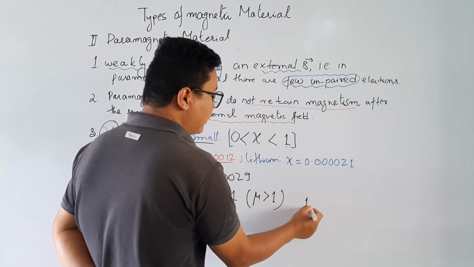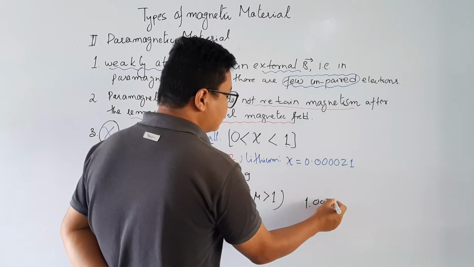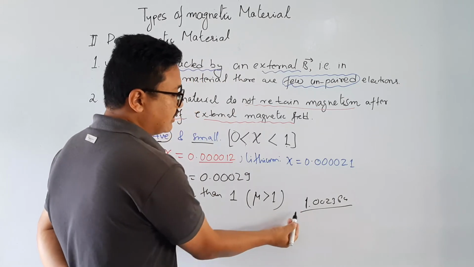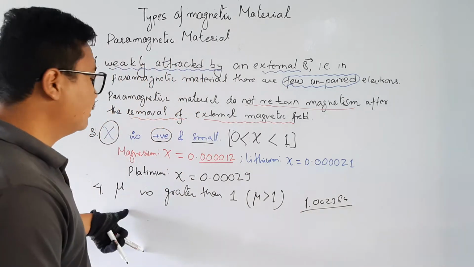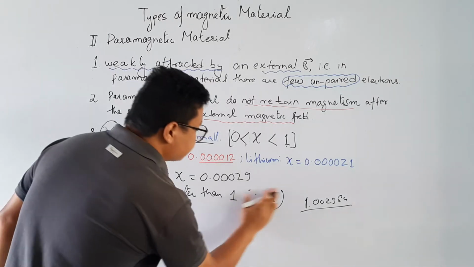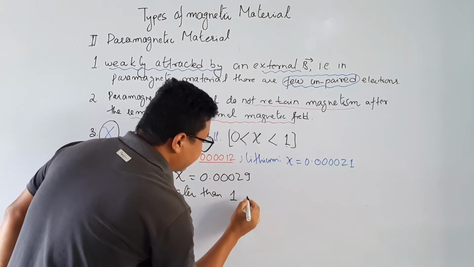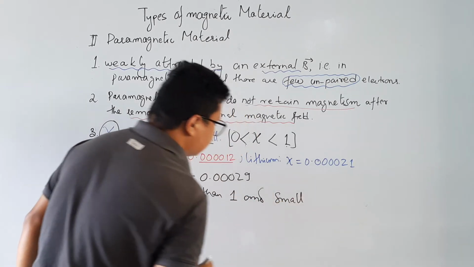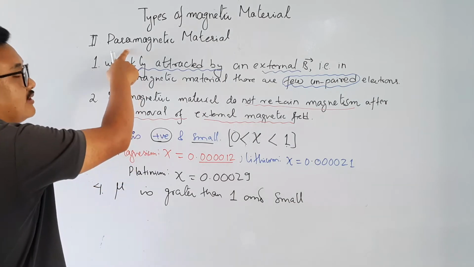Any values like 1.002364, this is greater than 1. If you have the permeability greater than 1 and small, this is very important. This is permeability.